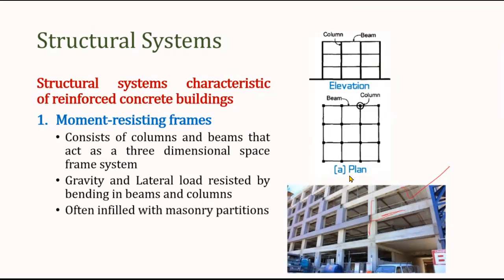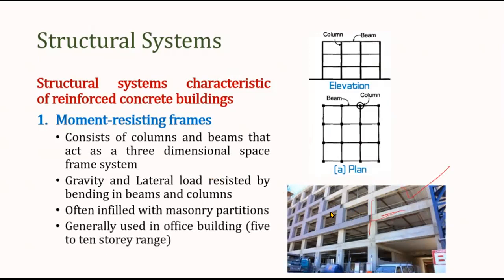And generally the space between the column and beam is filled by the masonry, so they may be known as infilled masonry partitions. And generally this moment resisting frame is useful for 5 to 10 story range. So it is generally used in the office building. So that is the first type of structural system that is very commonly used in the normal construction.